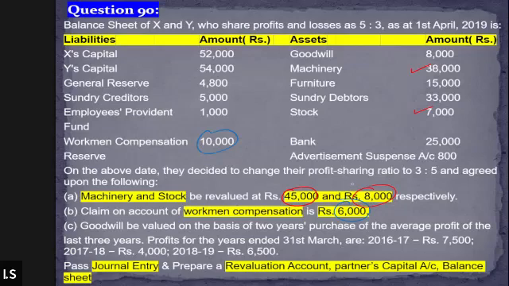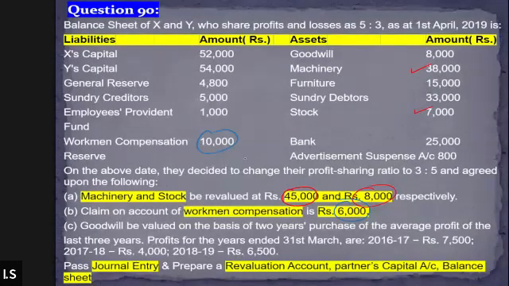Since we have a reserve of 10,000, and the workman compensation claim is only for rupees 6,000, that means there is an excess amount of reserve left. So the remaining amount of reserve, which is 4,000, what are we going to do with it? How do we deal with the remaining amount of reserve? Sir, we distribute among the partners in the old profit sharing ratio. Correct, that is right.